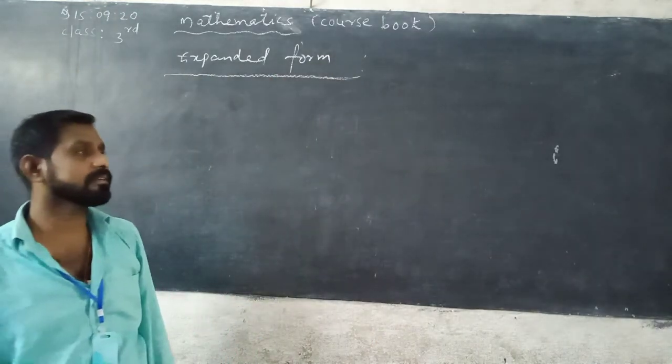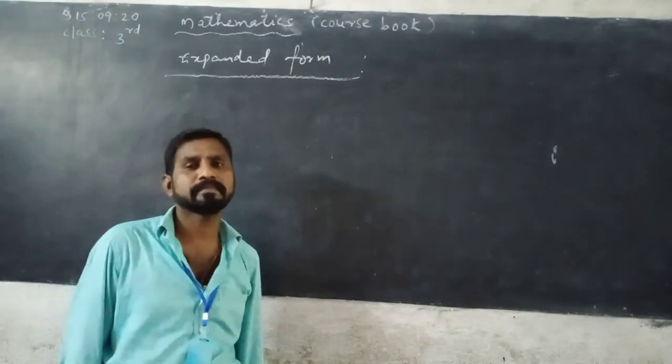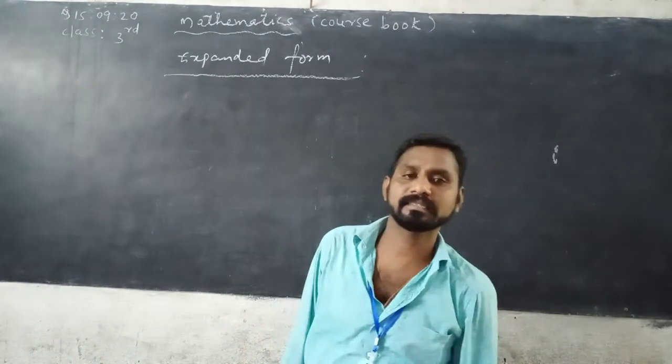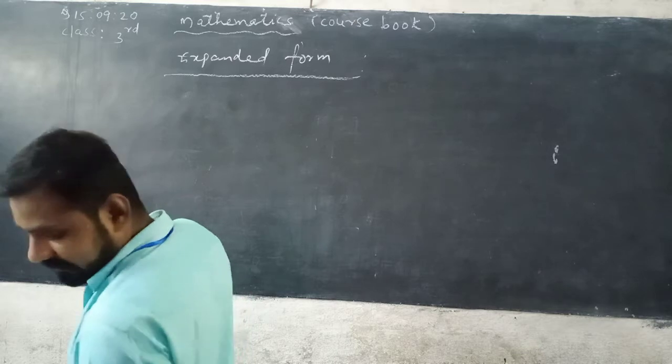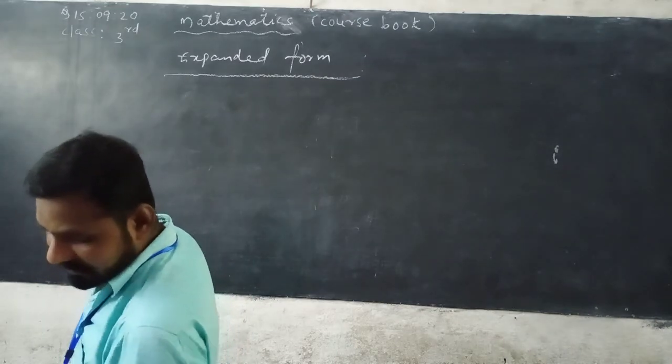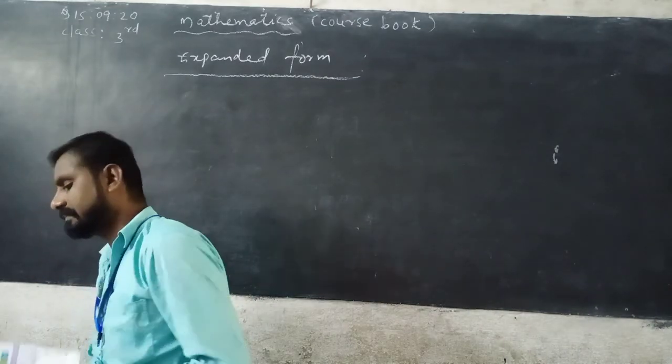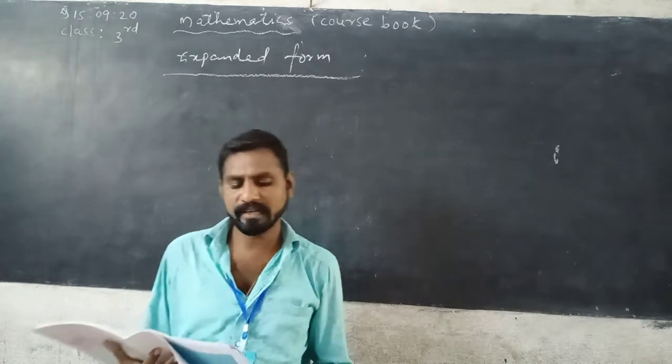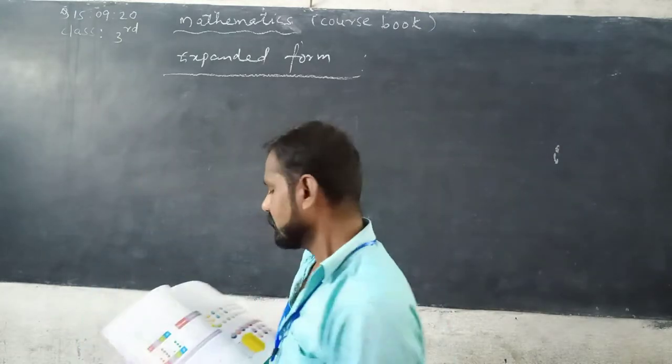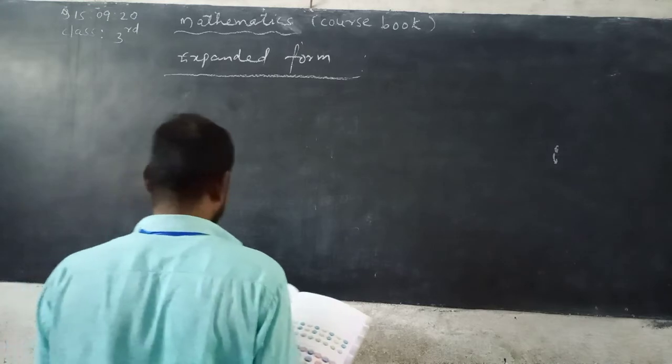Expanded form is nothing but the sum of their place values. Given here, the place value chart shows the value of the digits in a number. A number can be written in many ways. Some of them are given in your textbook. Write down.